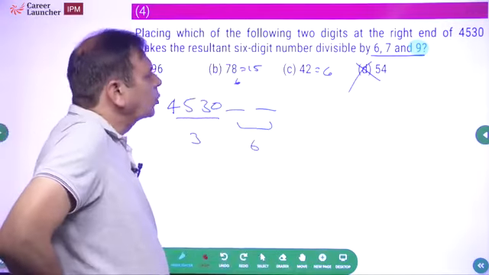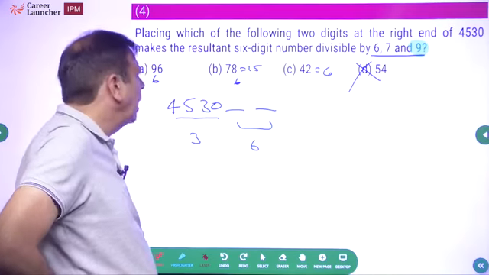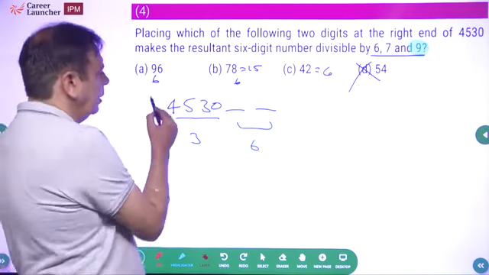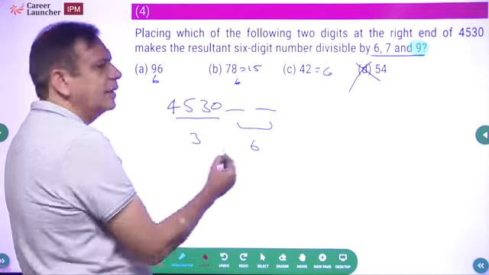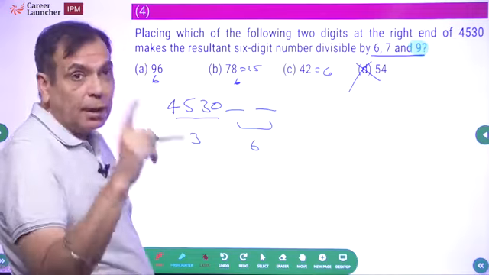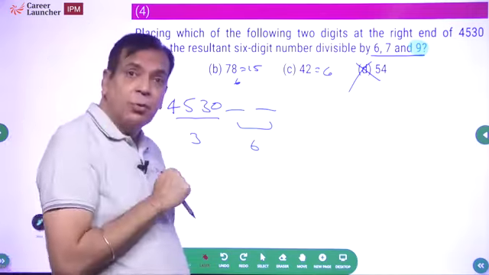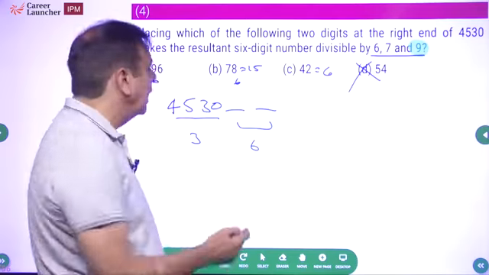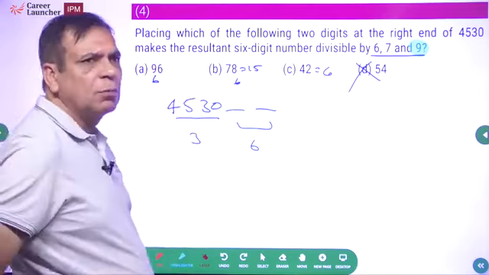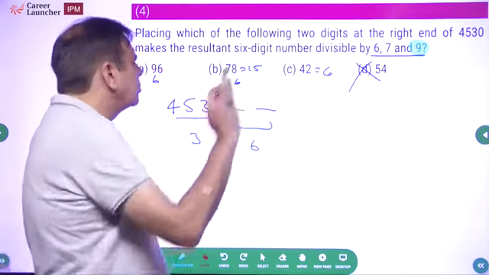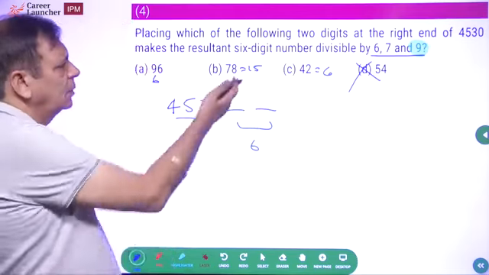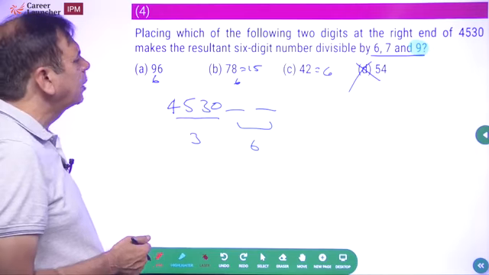ठीक है? Now should I check for 6? No. Why? Because what will be the digit sum? 9. So if it is a multiple of 9, it will be a multiple of 3 as well. So multiple of 3 hai and even hai. So it is going to be a multiple of 6. So don't waste time checking for multiple of 6. Straight away check for multiple of 7 now.